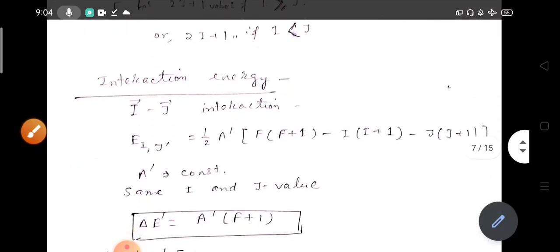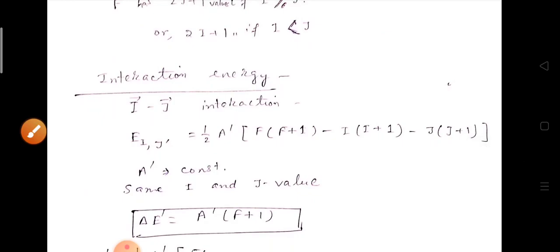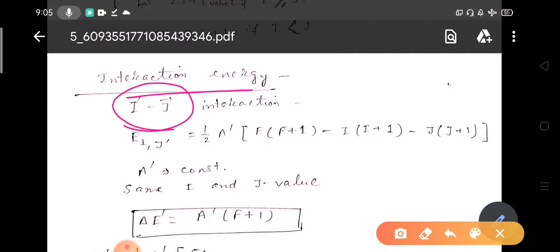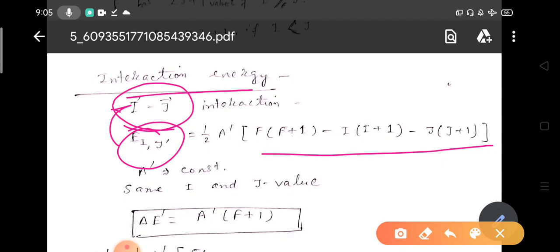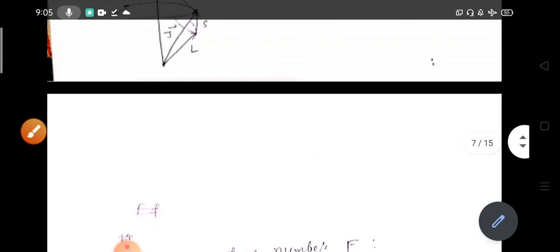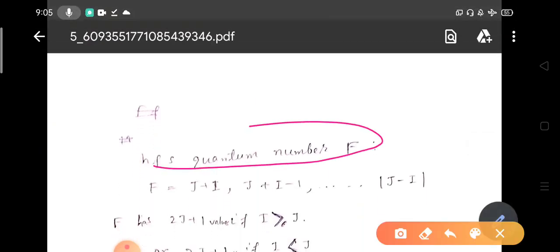Now what will be the interaction energy? We are taking it in a very simple way: the interaction energy should be the I-J interaction, that is between the nuclear angular momentum and the electron's angular momentum. When we include I and J, we can write this term this way. For hyperfine structure we consider the same I value and the same J value, and only the F value will be different, that is, this hyperfine structure quantum number F will be different.